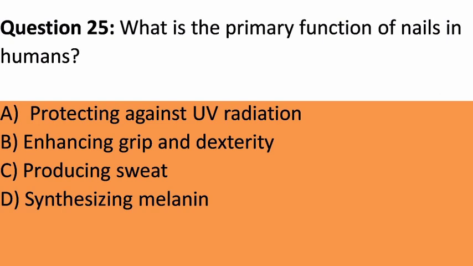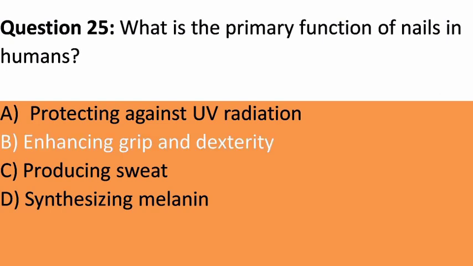Question 25. What is the primary function of nails in humans? A. Protecting against UV radiation. B. Enhancing grip and dexterity. C. Producing sweat. D. Synthesizing melanin. Answer. B. Enhancing grip and dexterity. Explanation. Nails provide protection to the fingertips and enhance grip and dexterity, making them important for various activities.